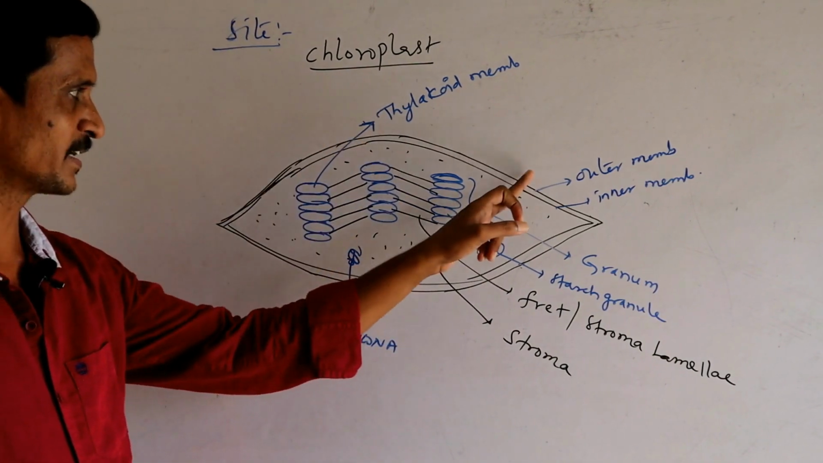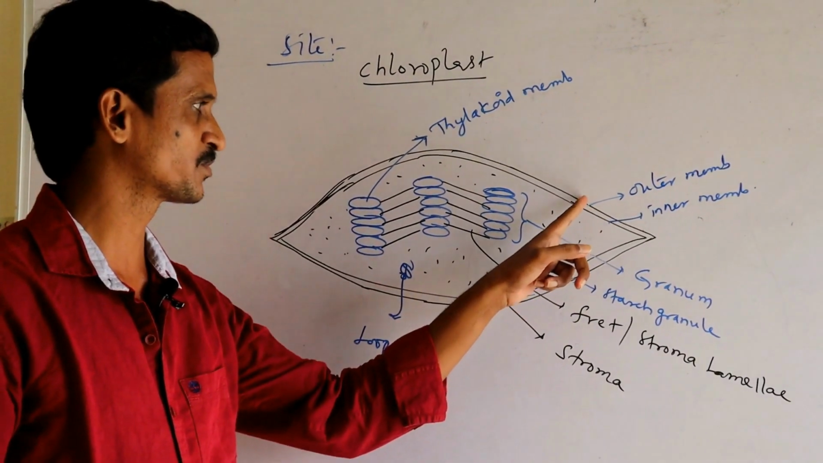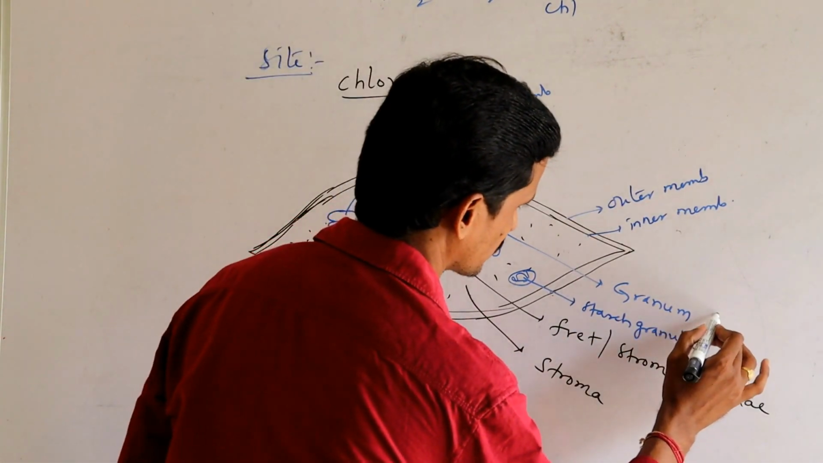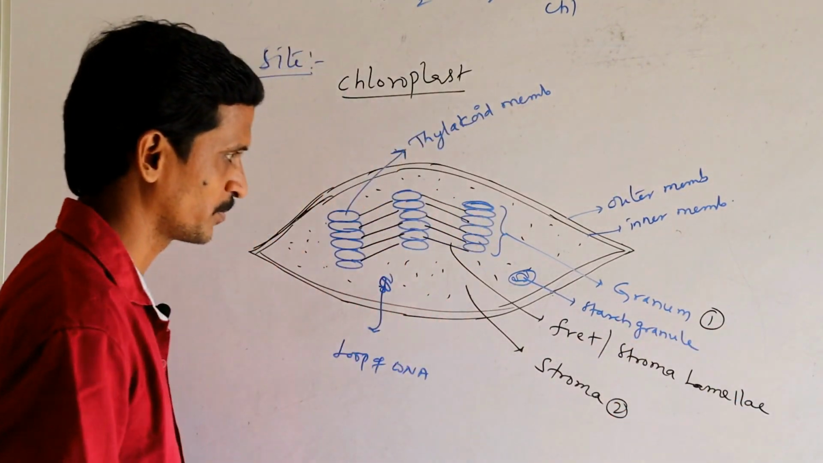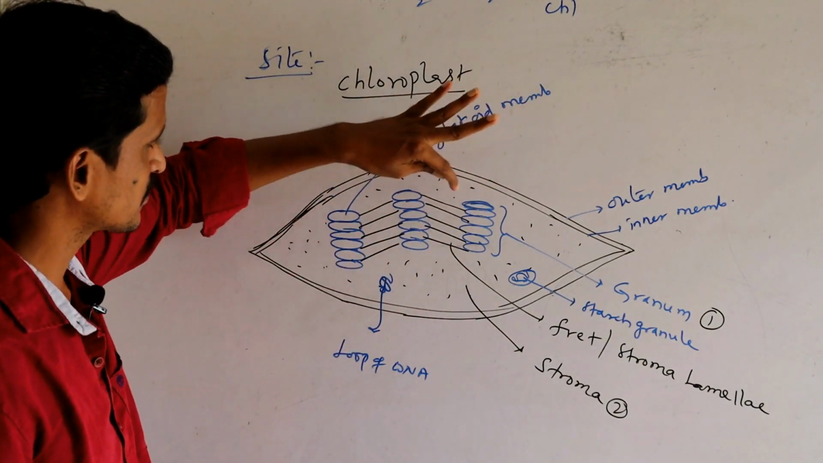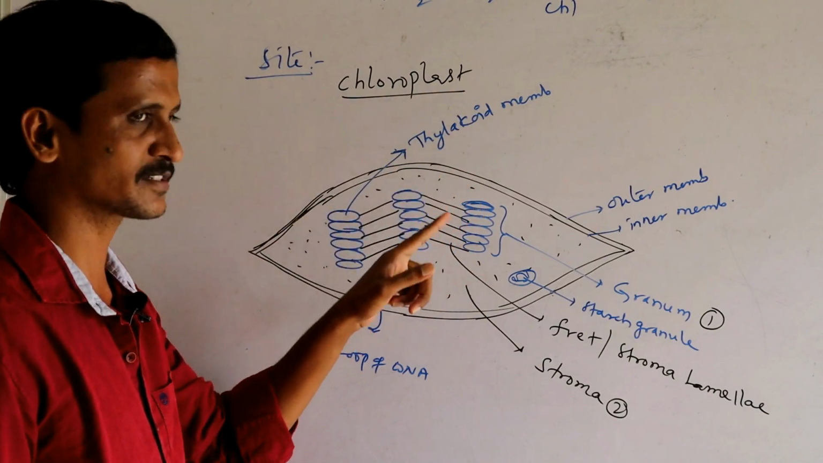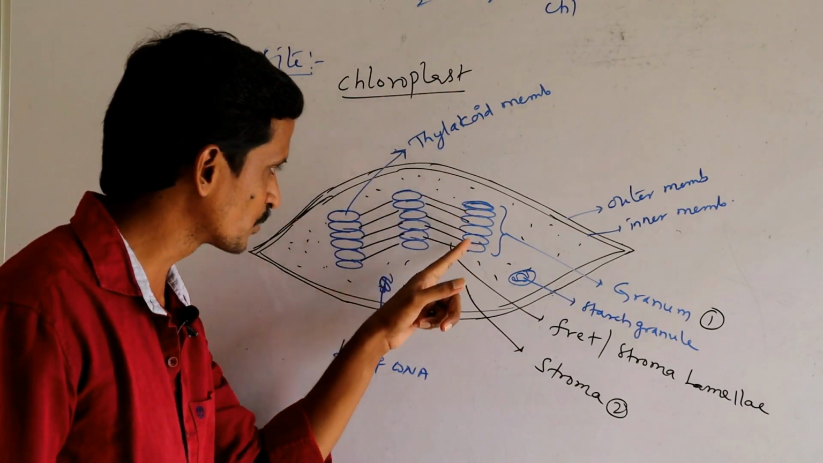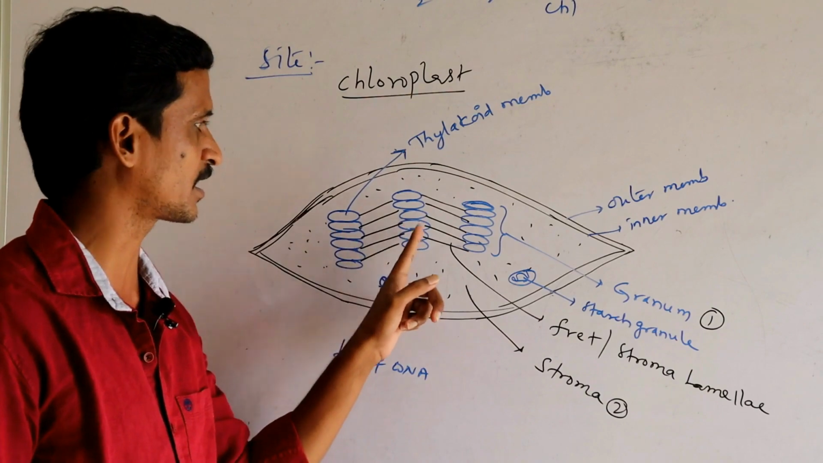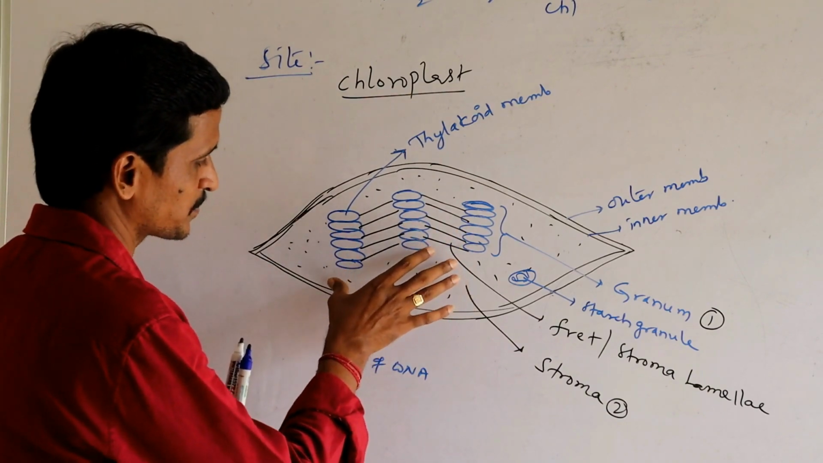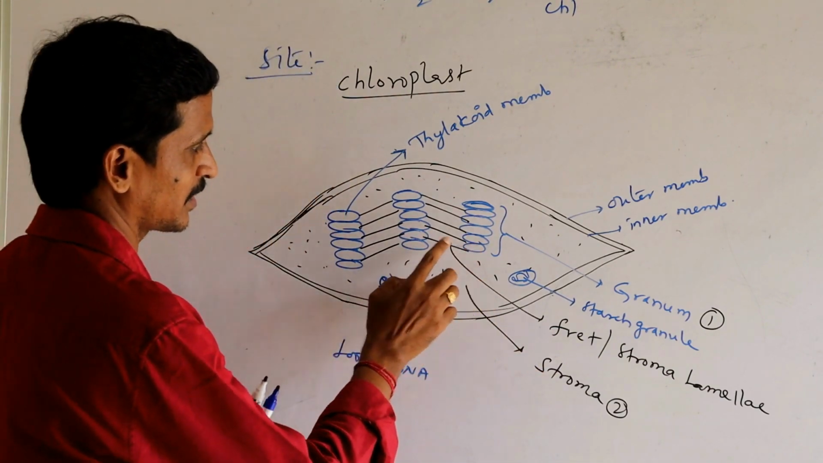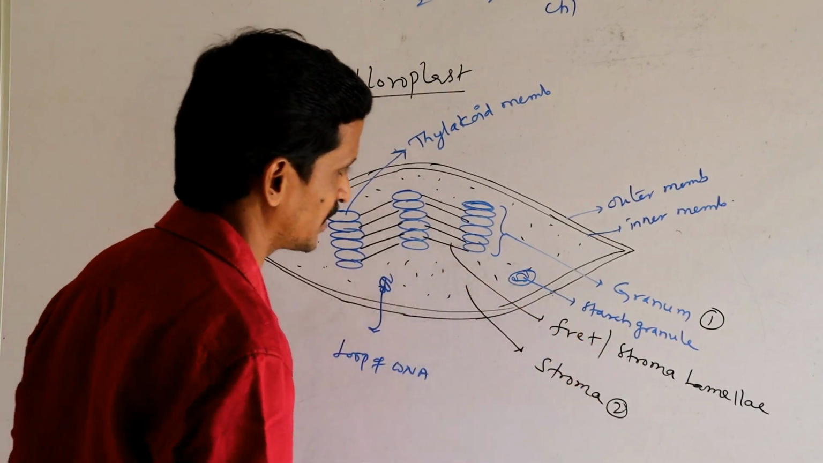Chloroplast is a bimembranous cell organelle surrounded by two membranes, outer membrane and inner membrane, and it possesses two specific parts. One is granum, the other one is stroma. Granum is made up of small sac-like structures called thylakoid membranes. Several thylakoid membranes are grouped together. It leads to the formation of granum, plural grana. This grana is placed in the middle of the colorless substance called stroma. One granum and another granum are connected together by fret or stroma lamellae.